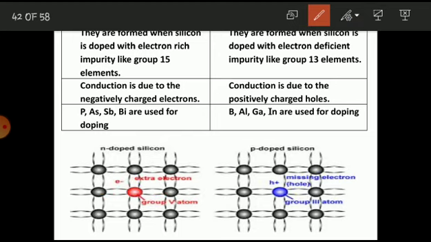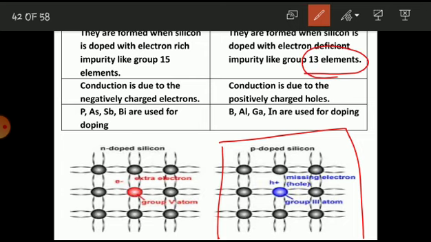Whereas in the case of a p-type semiconductor, the conduction is due to the positively charged holes. Let us consider the similar example of a silicon semiconductor, when it is doped with group 13 elements like boron, aluminum, gallium and indium.